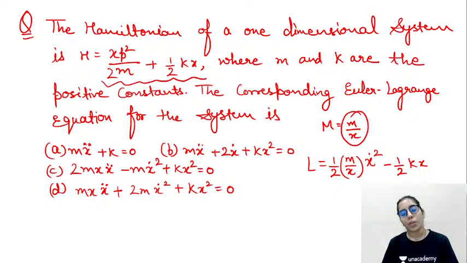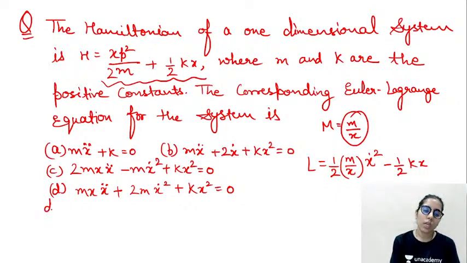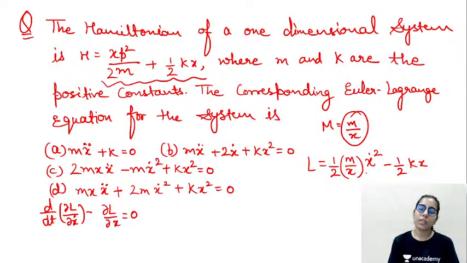At the same time, now when you want to find the equation of motion, you just have to use d by dt of delta L upon delta x dot minus delta L upon delta x is equal to 0. If I consider delta L upon delta x dot, you just differentiate this x dot square term. It will give you 2x dot, the 2 cancels out, and m x dot upon x will be remaining there. So you will differentiate it once again. So m x dot upon x was there.